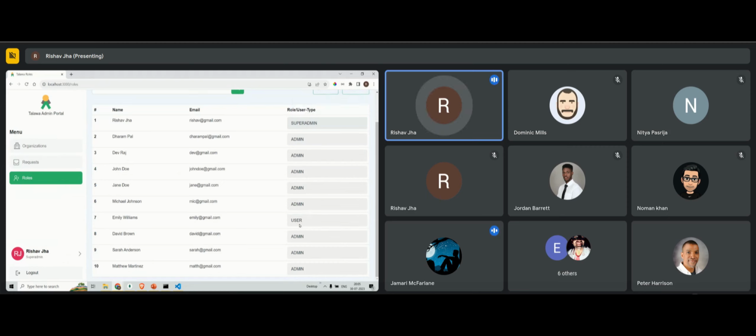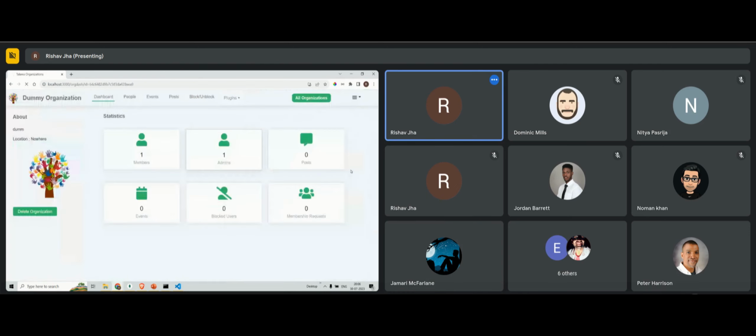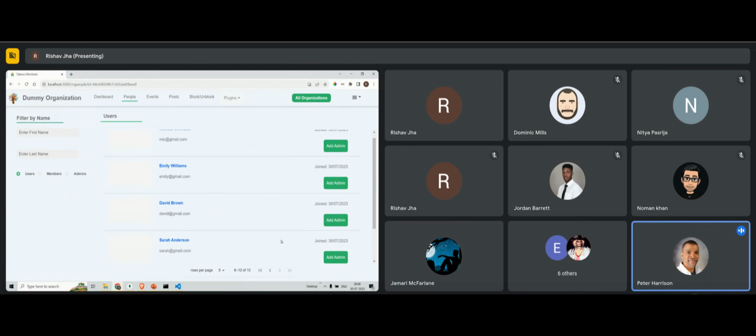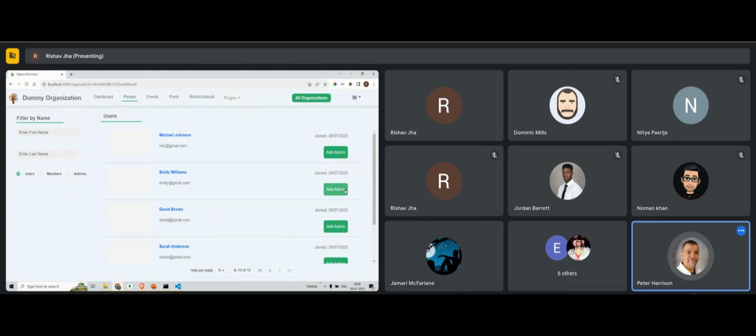Can you go to Emily Williams' profile where it shows joined organizations? Where does it show joined organizations? Okay, so would that be under the organization screen then? Yeah, but I'm not familiar with this interface. Okay. All right, let's go ahead. Click on Emily Williams' name. Yeah, there's Emily.